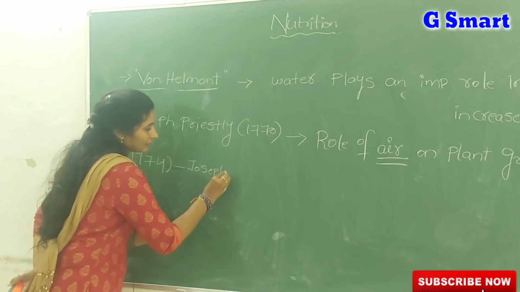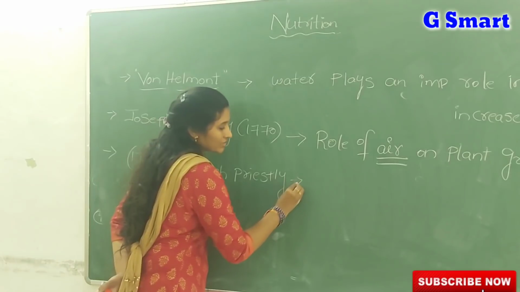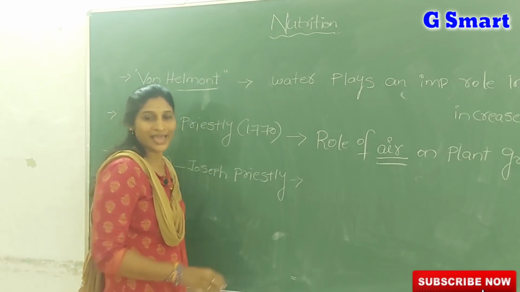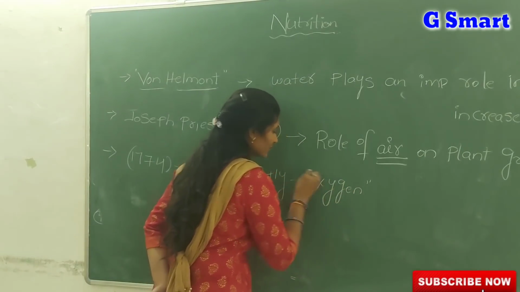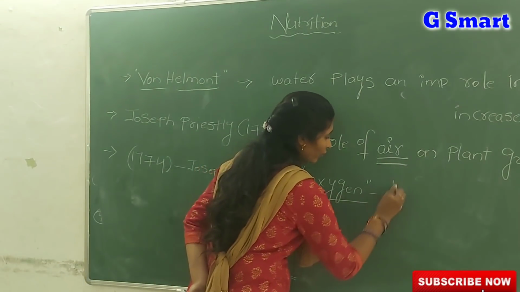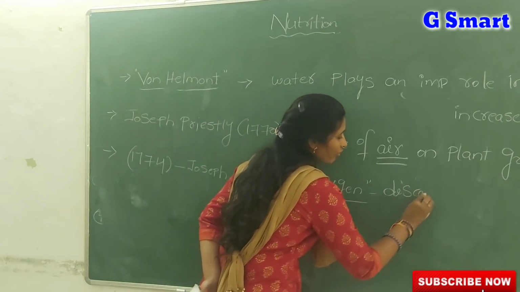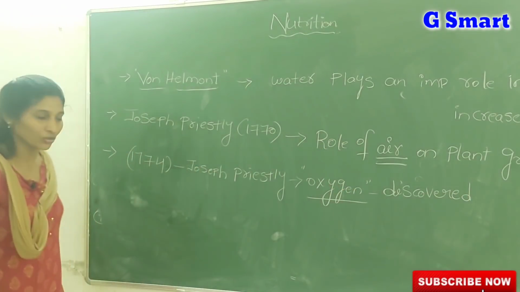Joseph Priestley discovered the oxygen gas. What was discovered? By his experiments in 1774, oxygen gas was discovered by Joseph Priestley.